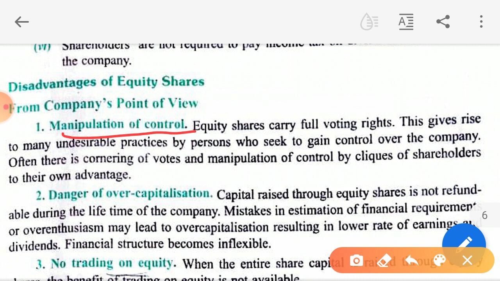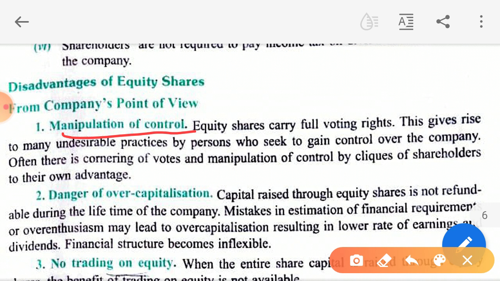Okay. Then danger of overcapitalization. Now if you have raised capital through issue of shares, and you think that, sir, it is better to issue equity shares because only dividend is to be paid, and dividend is to be paid only at the concern of the board of directors, so we may not pay.